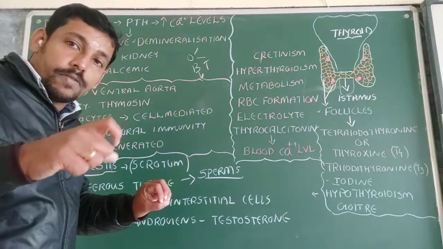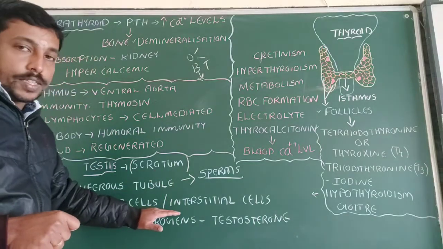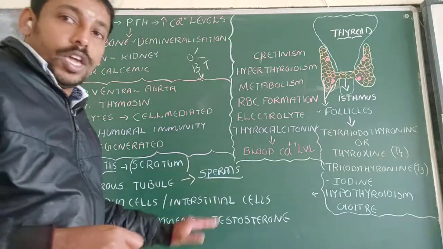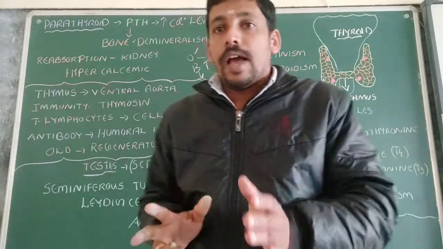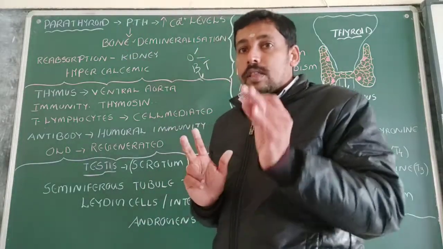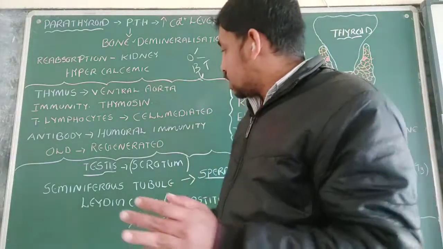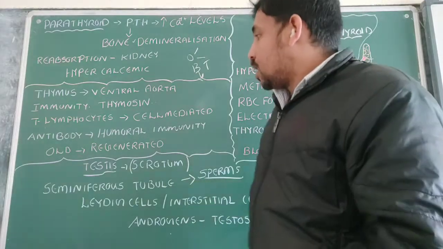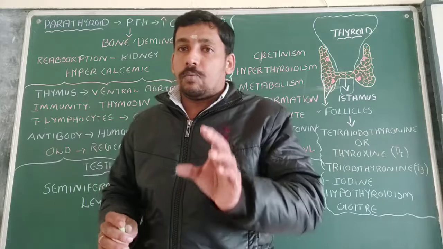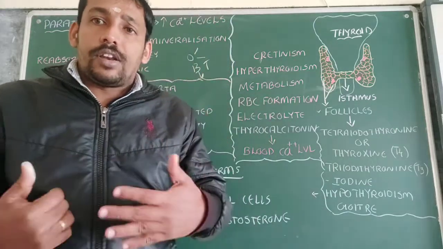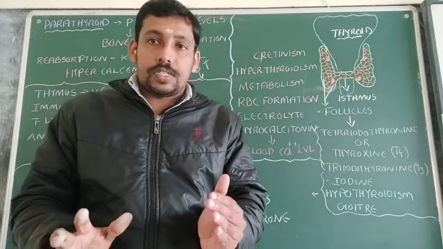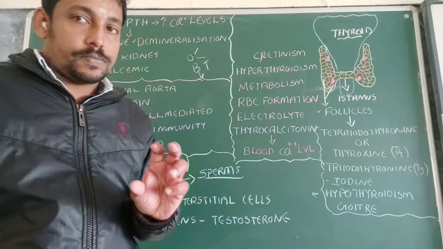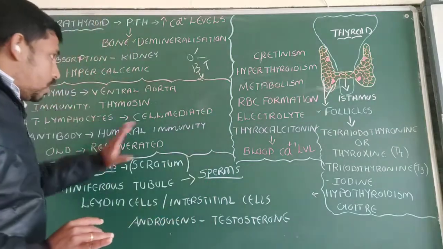Then surrounding these seminiferous tubules, you can see a certain type of cells. They are known as interstitial cells or Leydig cells. And these cells, they are responsible for the production of the male hormones. The male hormones are commonly known as androgens. So here especially the testosterone. Okay, it will produce the hormone called testosterone, and that hormone is very important for all our secondary sexual characters found in the males. They are also responsible for the production of the spermatozoa or what, sperms. Understand? So these are these glands.